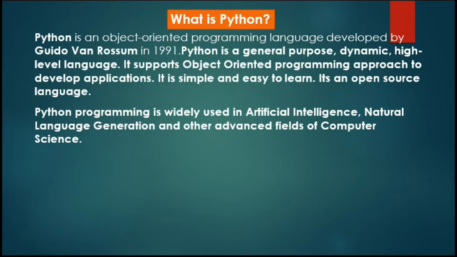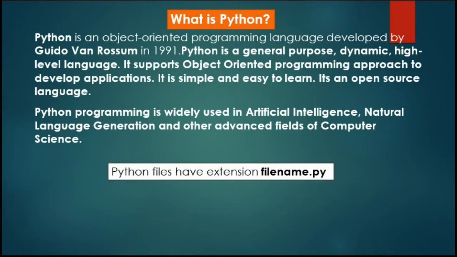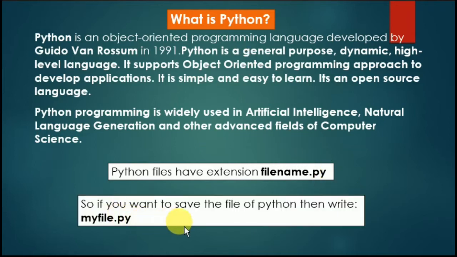Python programming is used in artificial intelligence. When we write a Python code and we want to save that file, we save it with the extension .py. .py is the extension of a Python file. Here is the example: myfile.py is the name of a Python file.